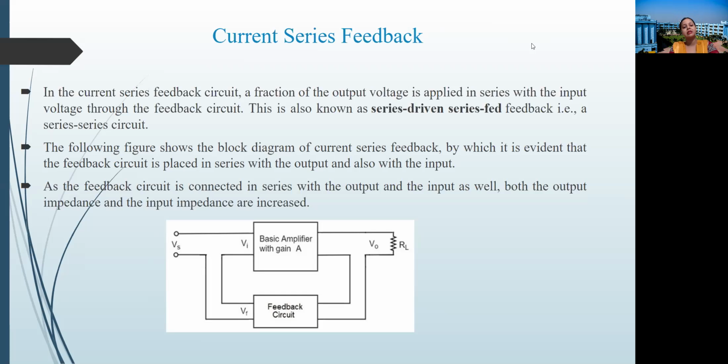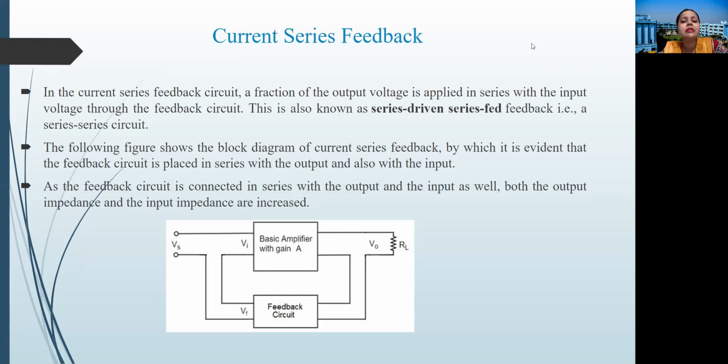As the feedback circuit is connected in series with the output and the input, both the output impedance and input impedance are increased.